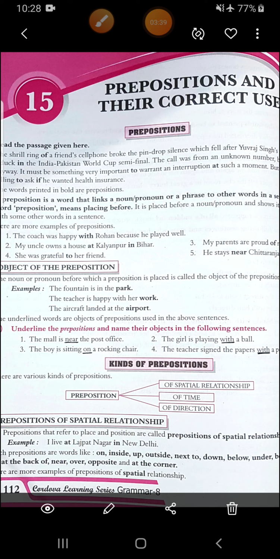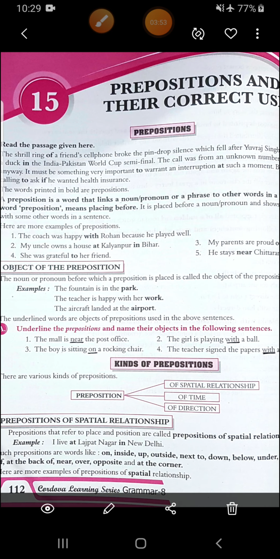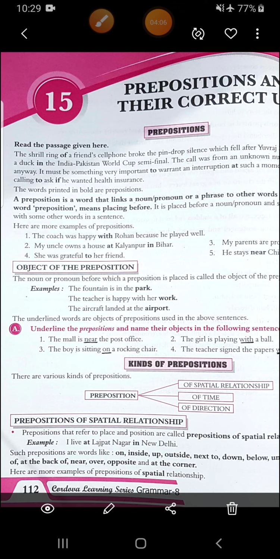Again, second, the teacher is happy with her work. So you can see here what is the preposition? With. With is the preposition and it is kept before work. So this is your object of the preposition. Then third, the aircraft landed at the airport. What is the preposition? At. And it is placed before airport. So airport is your object of the preposition. Understood? Now see this exercise A.